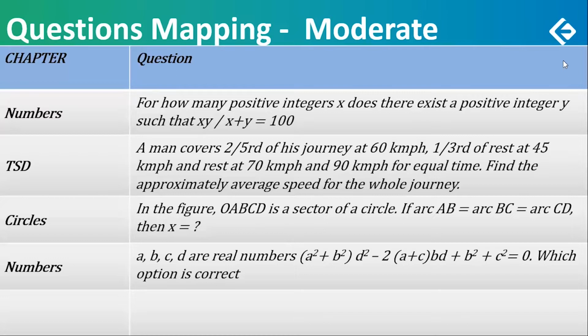Summation of two squares will be 0. And then the question is, which option is correct? The options were a, b, c, d are in AP, in GP, in HP, and cannot be determined. Looking at this, on the face of it, it does not look easy. So that's why a moderate question.